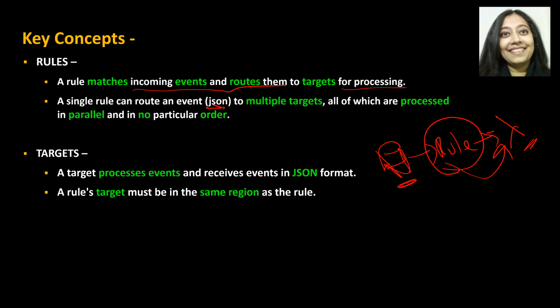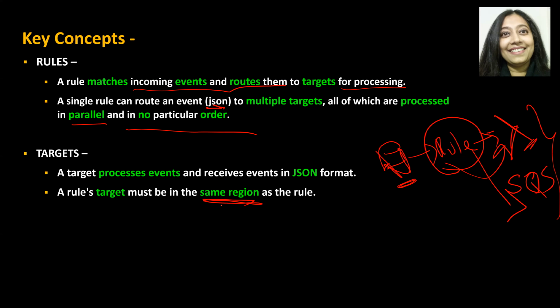So let's say in this case, you had to trigger a Lambda function, or you also had to put a message in an SQS queue. That is possible. All of these different targets are processed in parallel, in no particular order. So you have multiple targets over here, and this rule is going to process all of this in no particular order. A target processes events and receives events in a JSON format. A rule's target must be in the same region as the rule.